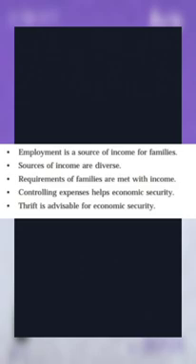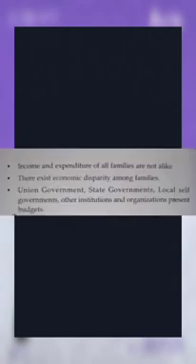Income and expenditure of all families are not alike. There will be more income for some families, and more expenses for some families. So there comes the economic disparity among families. Union governments, state governments, local self-governments, and even other authorities and organizations present budgets.